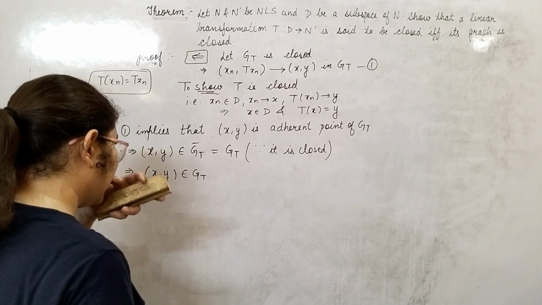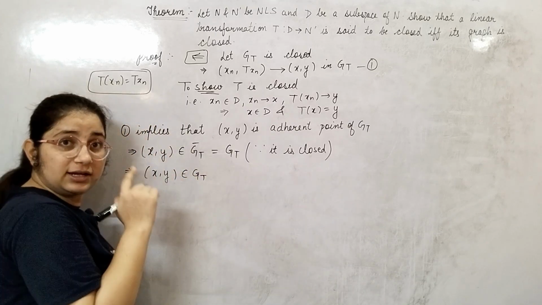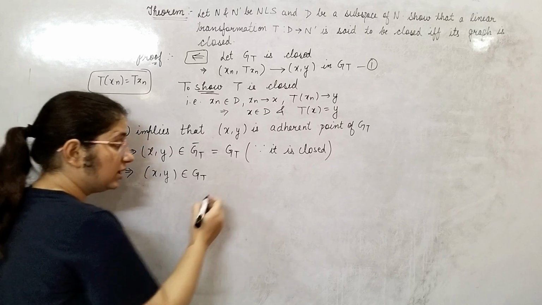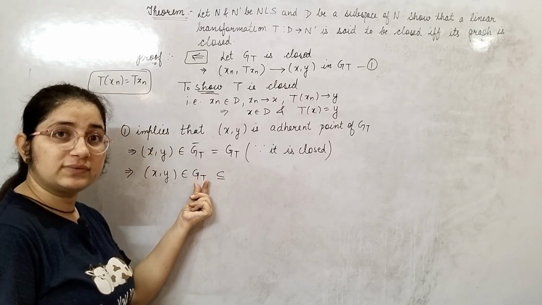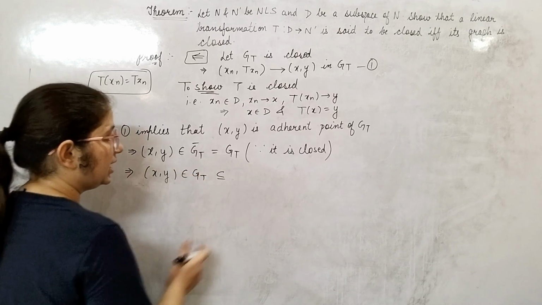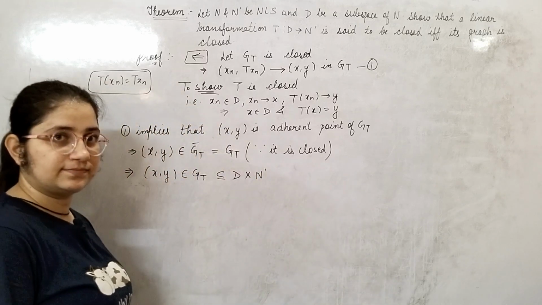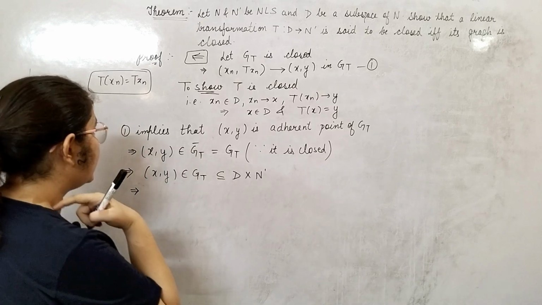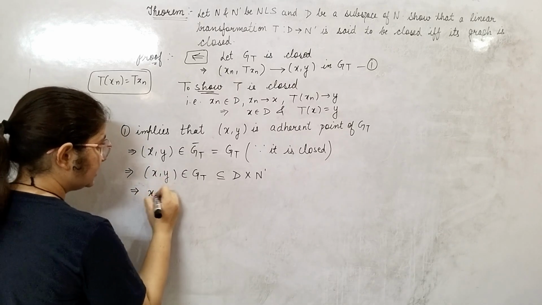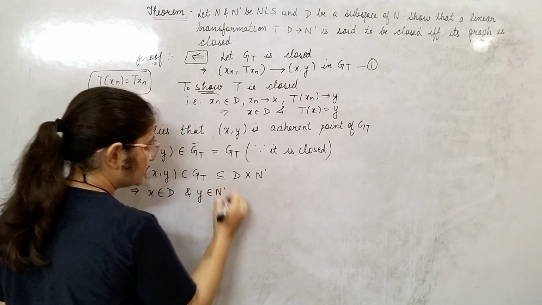Now tell me one thing. x comma y belongs to GT, and in the beginning of this proof I told you that this is a subset of what? The direct product of the set on which T is defined, the domain, into the codomain. Done. Now this implies that the first point x belongs to D and y belongs to N dash.